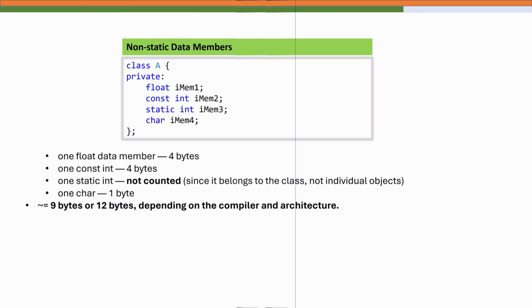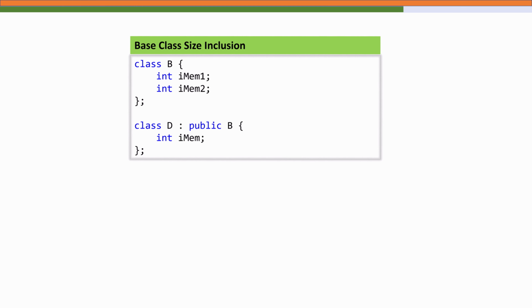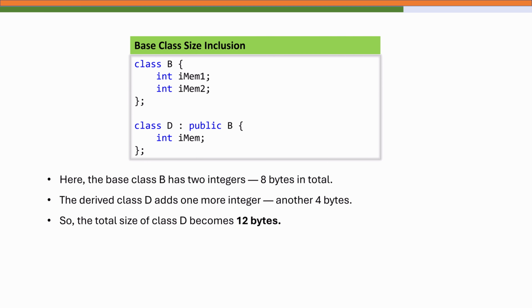The second rule is that the size of a class includes the size of its immediate base class. Here the base class B has 2 integers, 8 bytes in total. The derived class D adds 1 more integer, another 4 bytes. So the total size of D becomes 12 bytes. This demonstrates that every derived class object contains a copy of all the base class members.